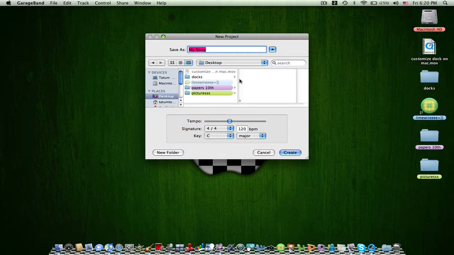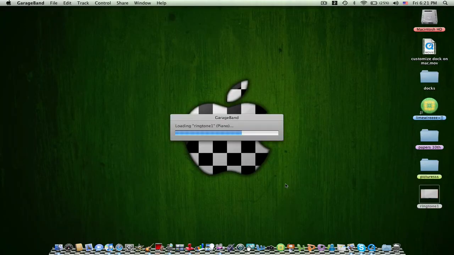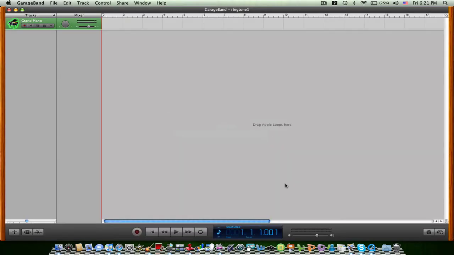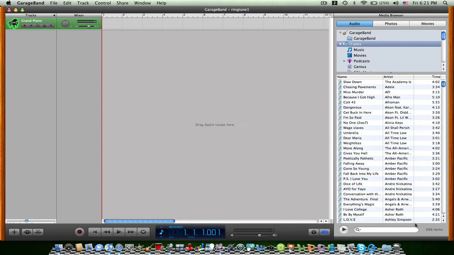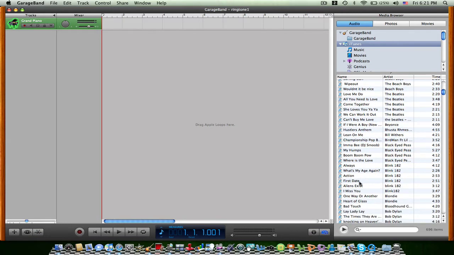We'll do ringtone 1. There you go. So once it opens up, we're going to click on this little icon on the lower right corner, the music note. You can choose your song. We'll do First Date by Blink-182.